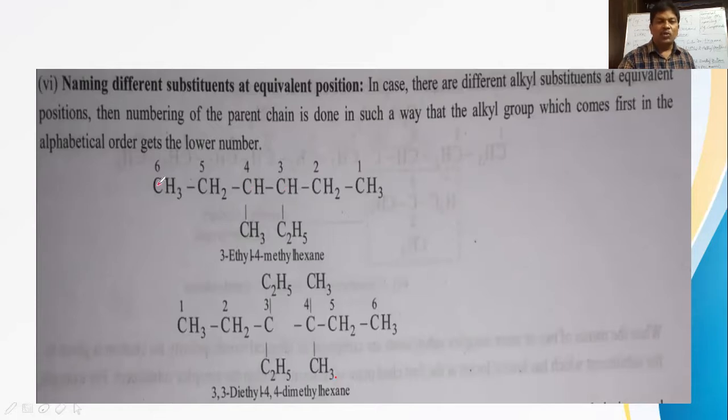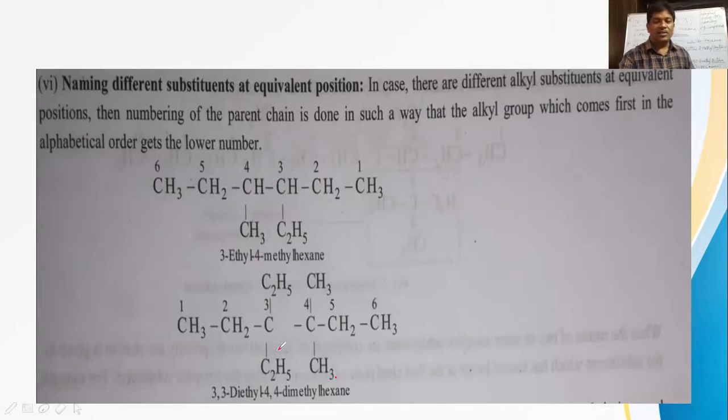If you take numbering from the other side, 3 is methyl, 4 is ethyl. So 4-ethyl or 3-ethyl, which is to be taken? 3-ethyl should be taken, because alphabetically E comes first and E should be given more priority than methyl. So ethyl should be given the lowest number, 3. The correct name is 3-ethyl-4-methylhexane.